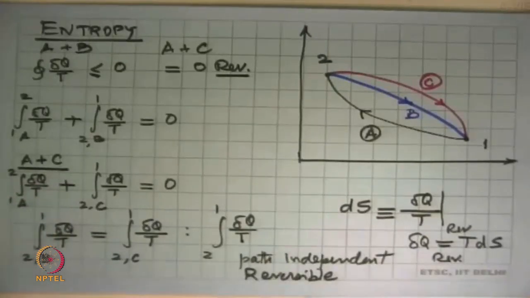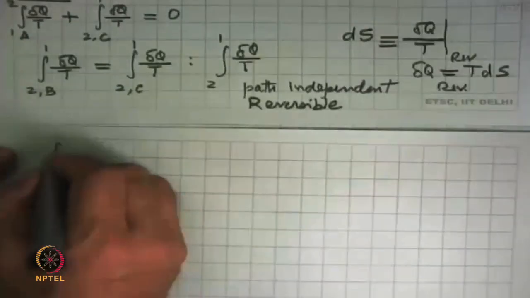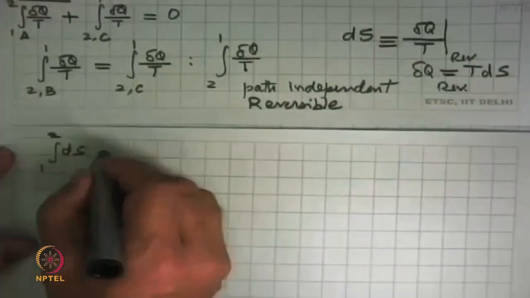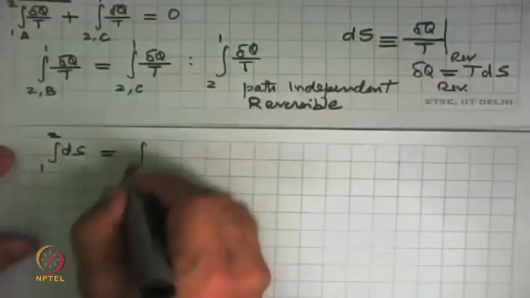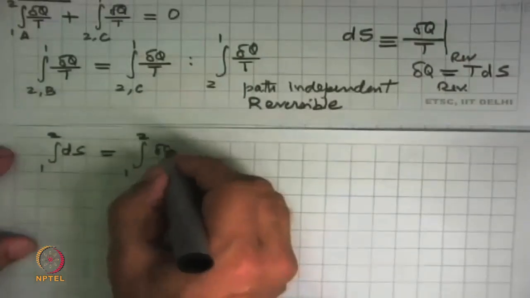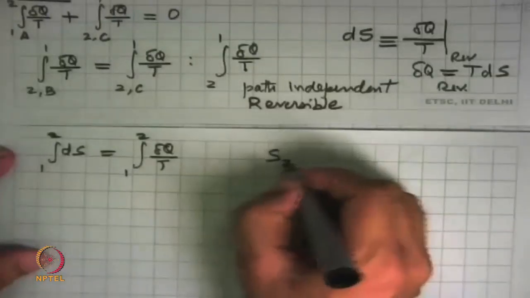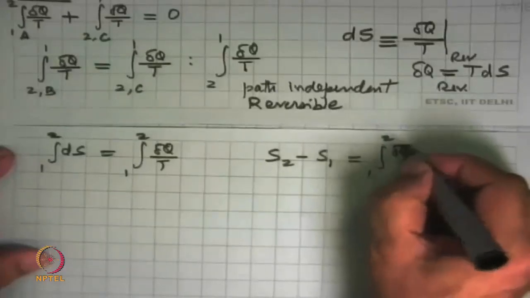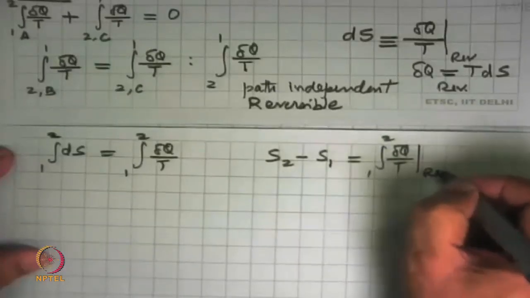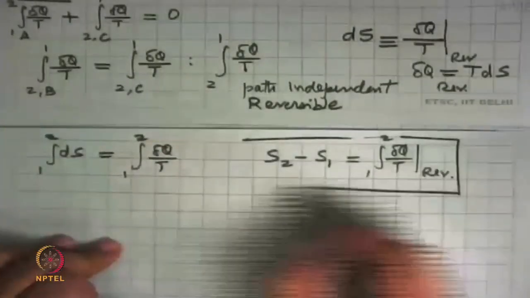Okay, so if we integrate this equation now, we have integral dS from 1 to 2 is equal to integral, I am just flipping the states, delta Q by T. The left side becomes S2 minus S1 is equal to integral 1 to 2 delta Q by T for a reversible process.